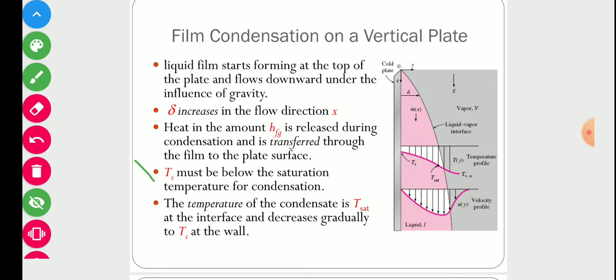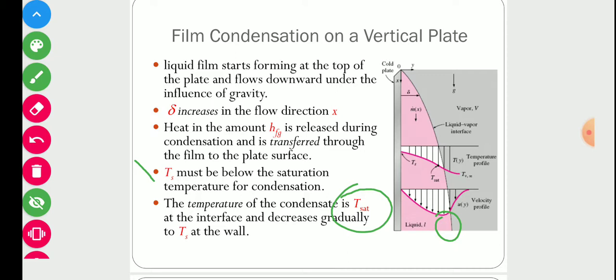The temperature of the condensate is Tsat at the interface and decreases gradually to Ts at the wall, because condensation starts at saturation temperature. So the temperature at the interface must be equal to the saturation temperature of the liquid. This Tsat is the saturation temperature of vapor at which condensation occurs.